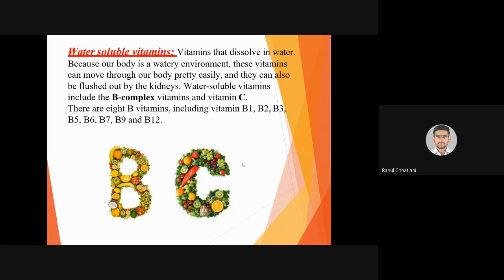Yes, we have talked about the fats and also the proteins and enzymes. So the enzymes on the surface of the membrane bind to them, and only then do they go in, otherwise it is not allowed to enter. But water soluble vitamins can easily go into any cell. These vitamins can move through the body pretty easily, and they also have to be flushed out by the kidney. So the advantage of water soluble vitamins is that they can easily enter any cell and exit from anywhere. But they can also be easily excreted through the kidneys, whereas fat soluble vitamins will not be easily excreted through the kidneys. Yeah. Water soluble vitamins include the B complex vitamins and vitamin C.